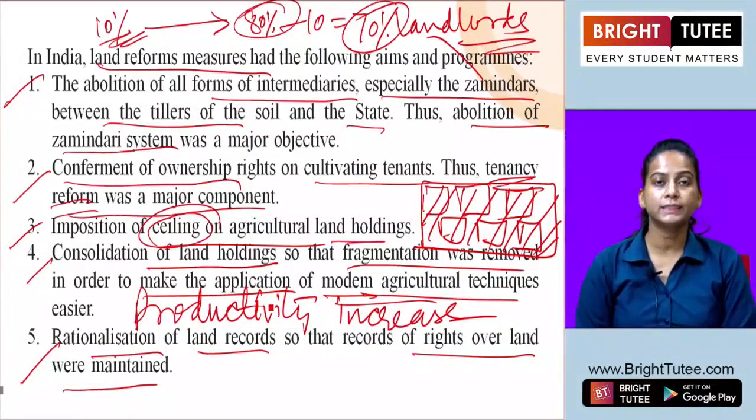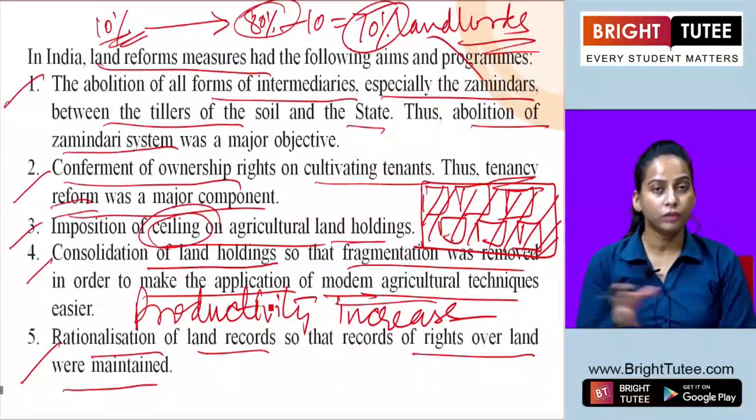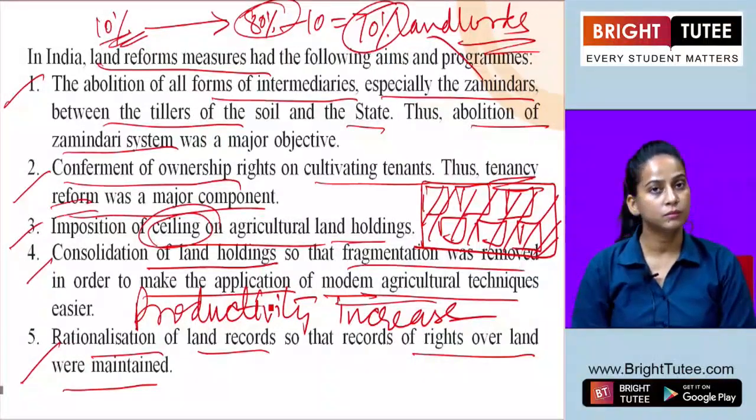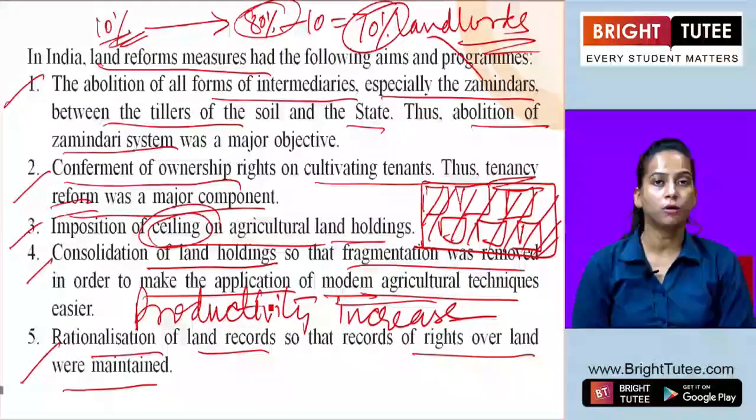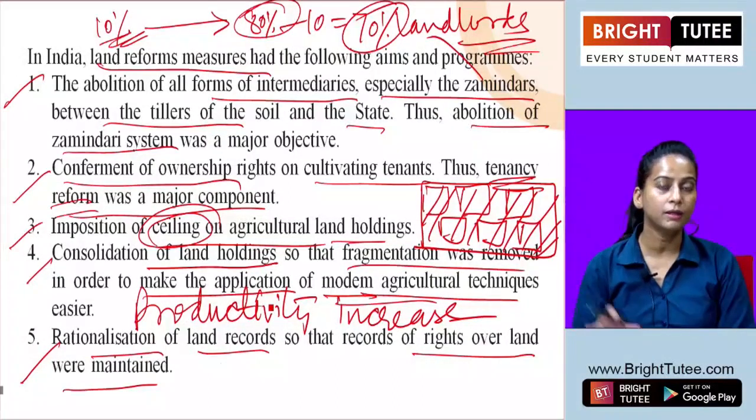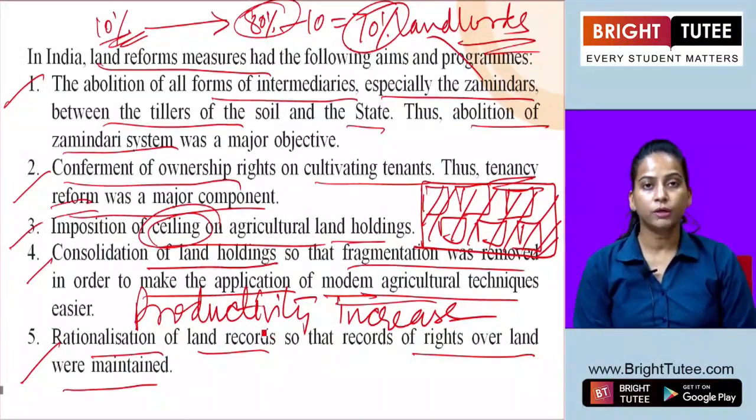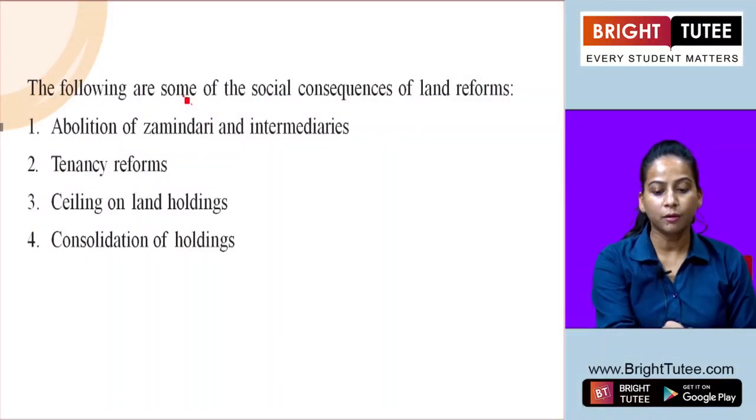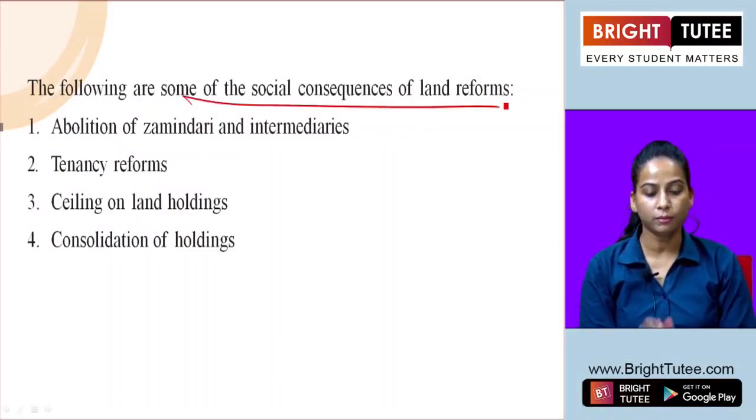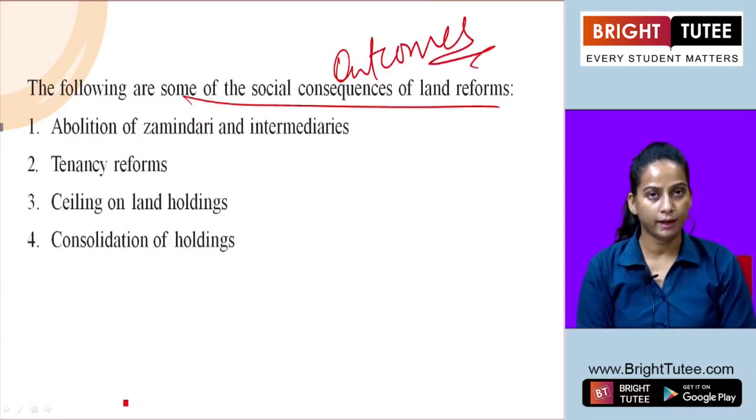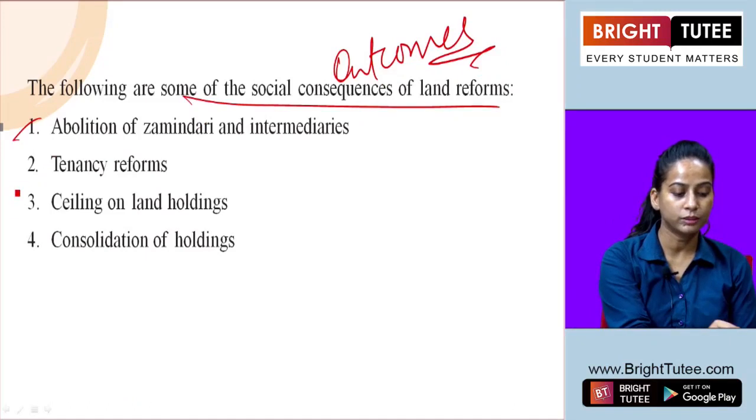We can also include that in some states it brought different changes. In some states the changes were at a major level, and somewhere very little change was visible. But overall, if we talk about these land reforms, they definitely brought a positive change in the agrarian structure in Indian society. So now we are going to discuss some of the social consequences or social outcomes of these land reforms.